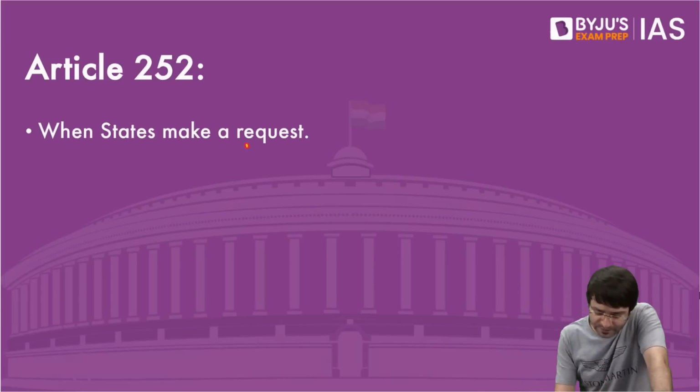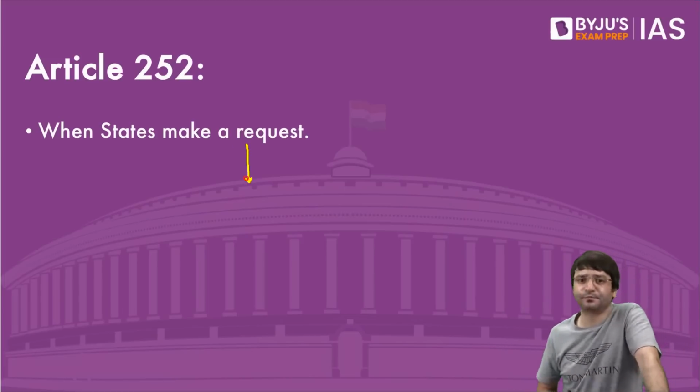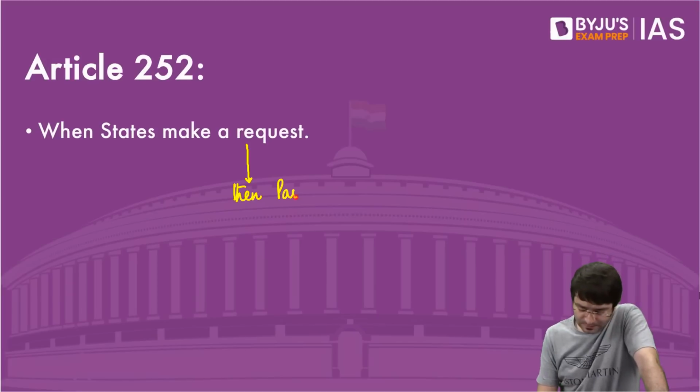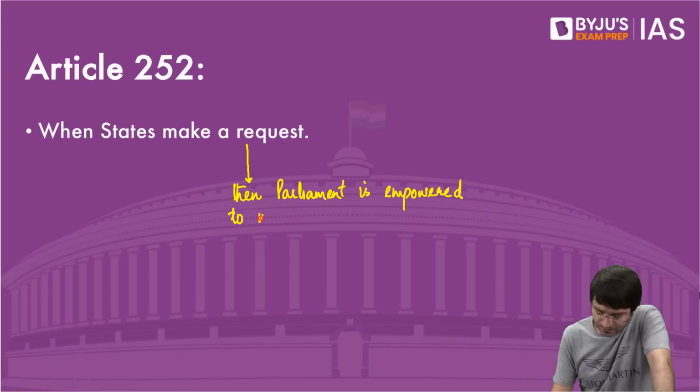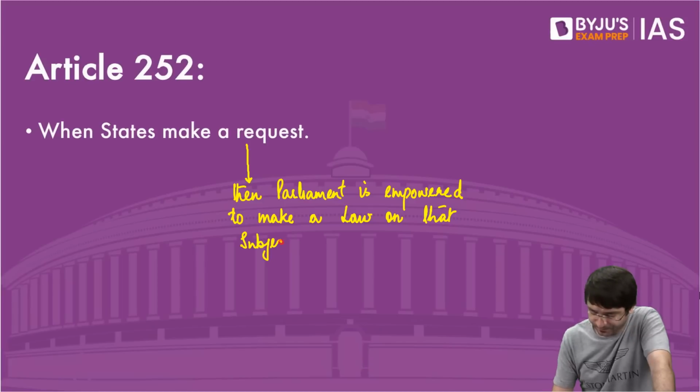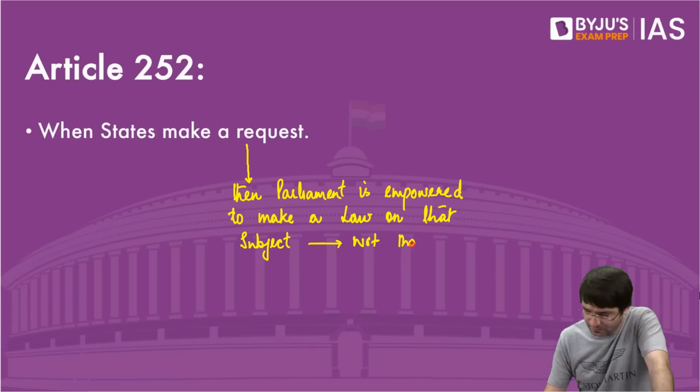When two or more states make a request, then Parliament is empowered to make a law on that subject with respect to those states.